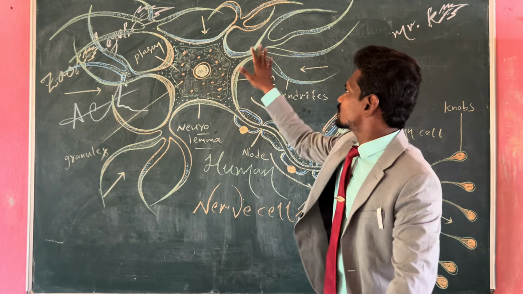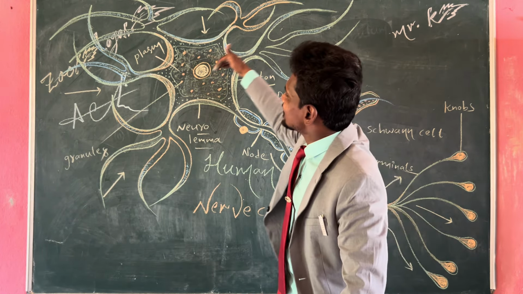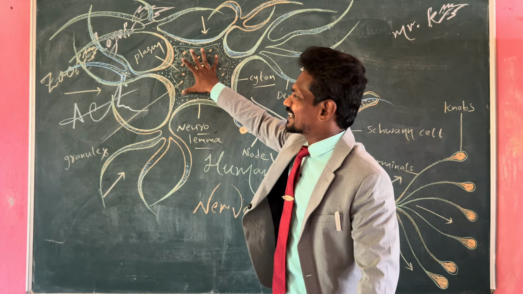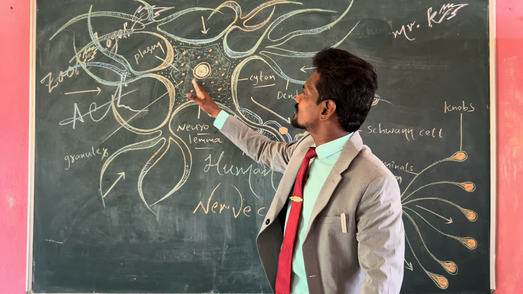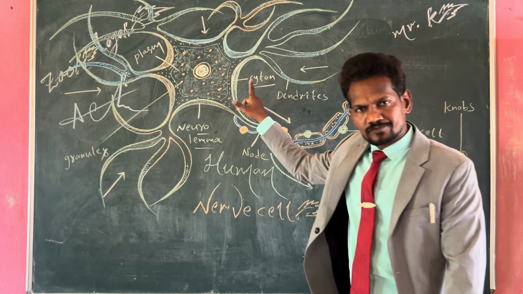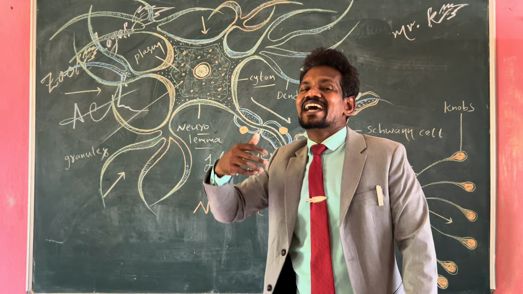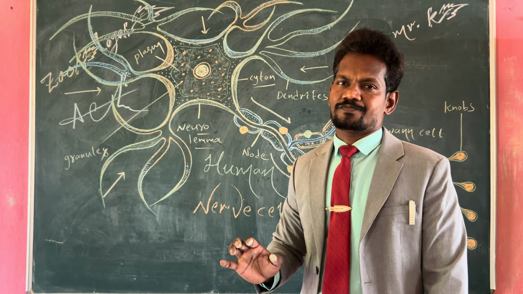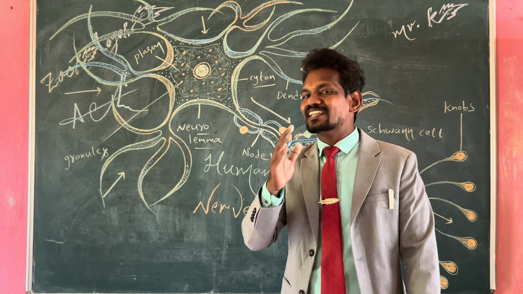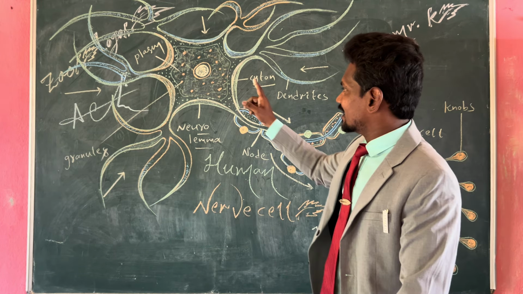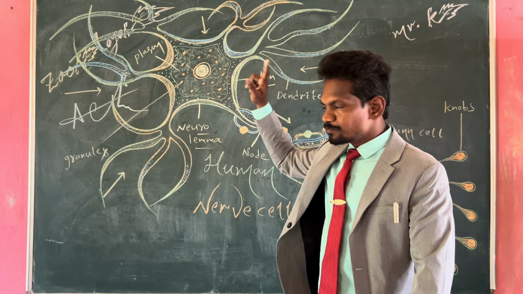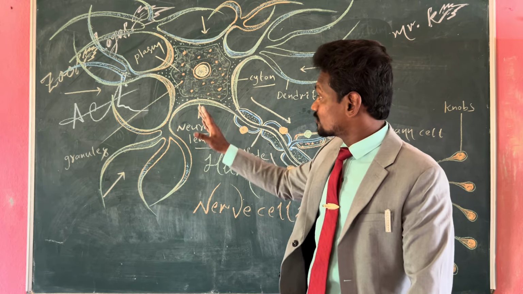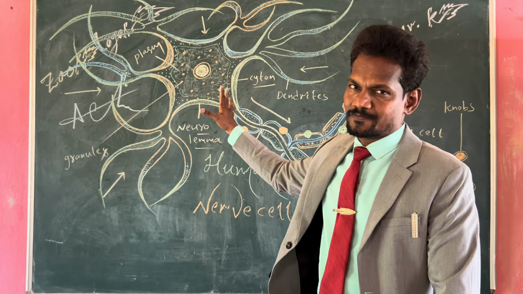These dendrites are entering into the broad-shaped structure known as the cyton. One more name, perikaryon. One more name, soma. One more name, cell body. Cyton, cell body, perikaryon or soma. This structure has different names.